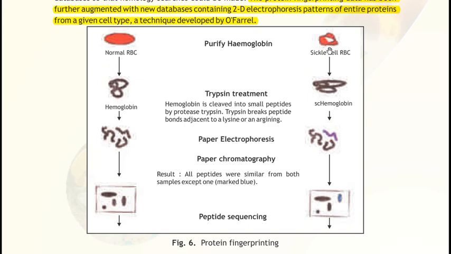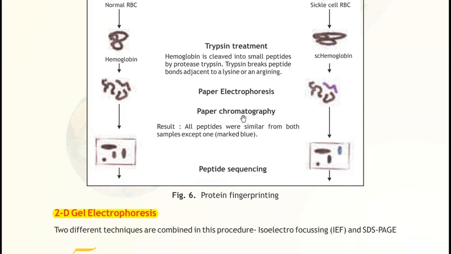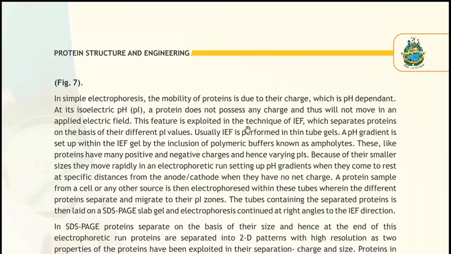The next topic is two-dimensional gel electrophoresis. I have already shared a video with you on electrophoresis. So what is one-dimensional electrophoresis? In one-dimensional electrophoresis, protein is separated on the basis of molecular weight. That is also called SDS gel electrophoresis. In isoelectric focusing, protein is separated on the basis of pH, or you can say on the basis of isoelectric point.